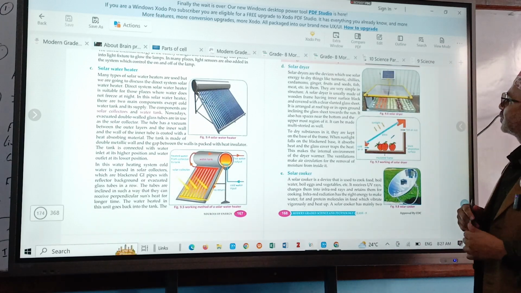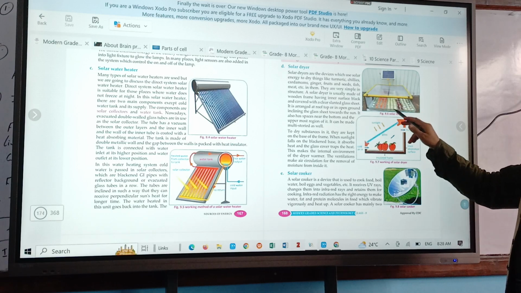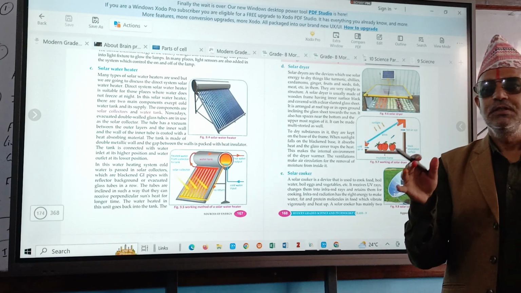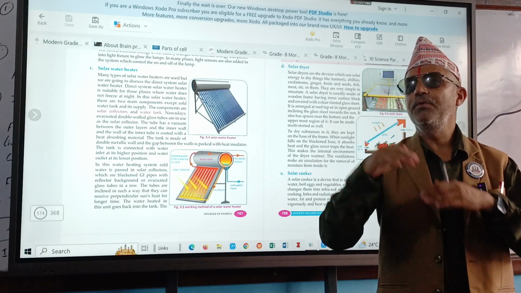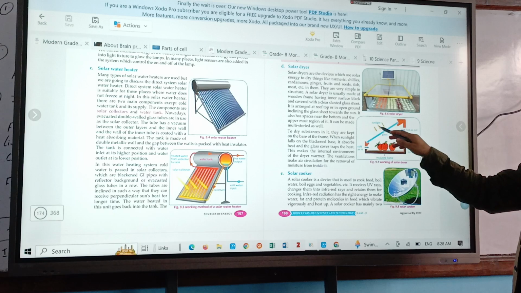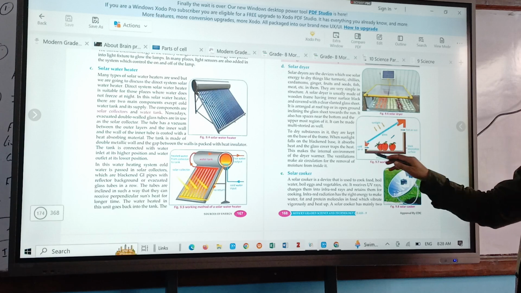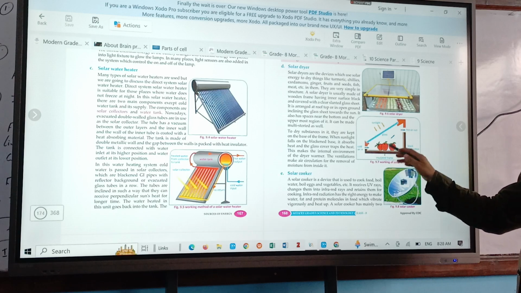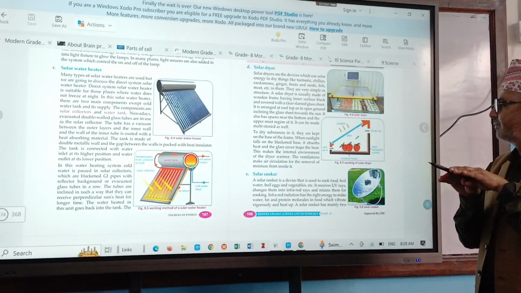What is here? Solar dryer. The solar dryers, what do they do? See, if we directly keep those vegetables and fruits in sunlight, then they may not dry very well. There may be over drying. So for that, what do they use? Solar dryer. See, sunlight comes here and the heat is applied slowly. And what system is here? Cold air goes in from here, and what comes out? Hot air, and the food remains more or less in its own texture and quality.